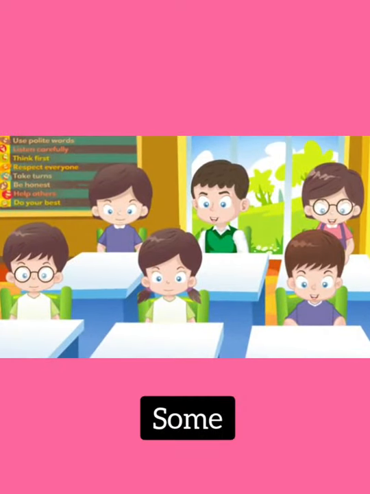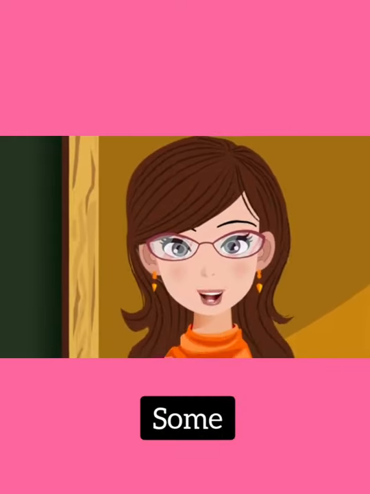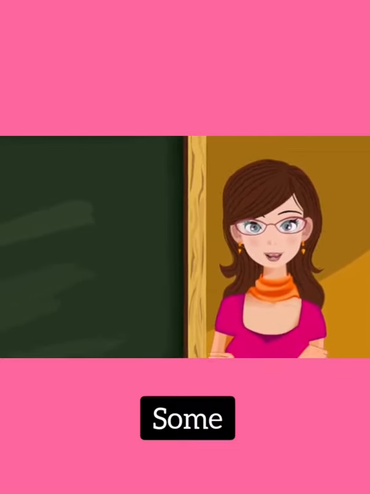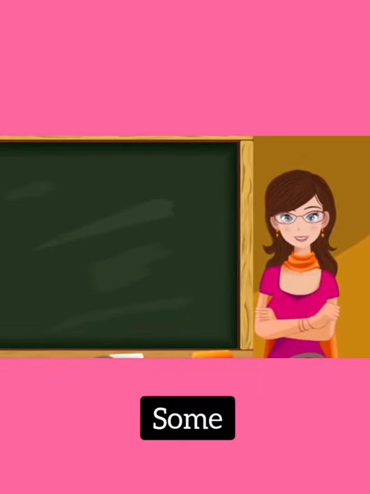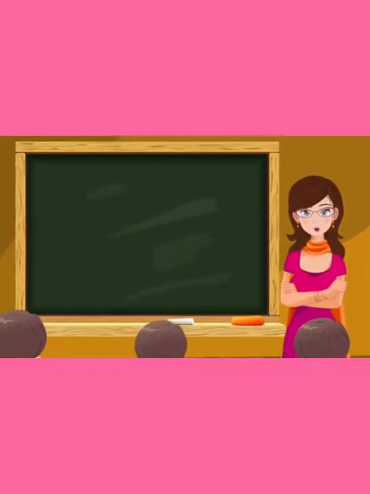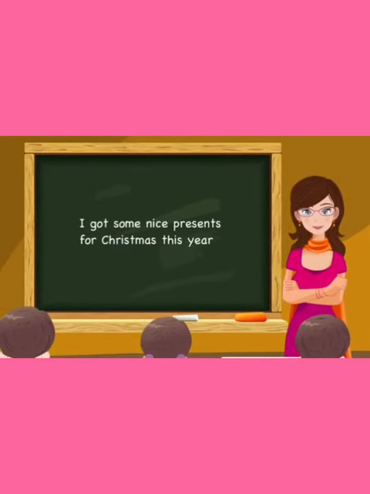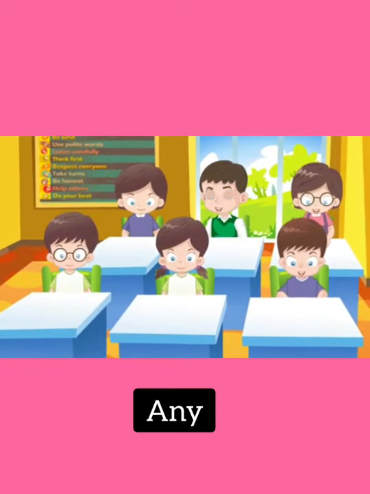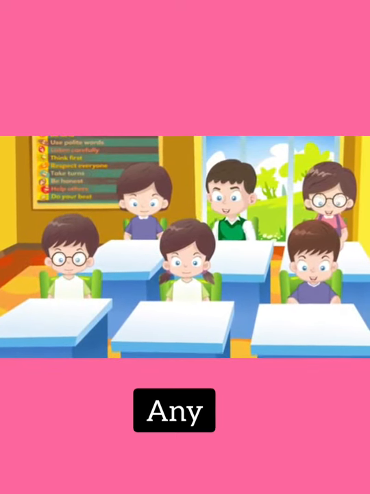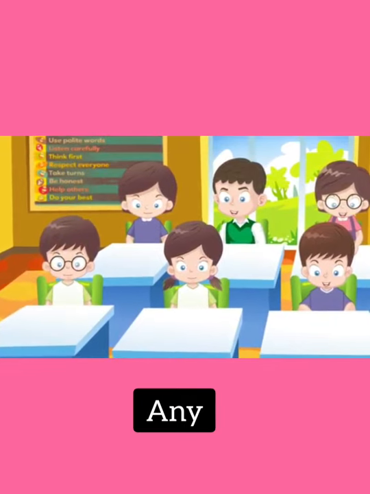The word some is used with countable as well as uncountable nouns in positive sentences to express offer or request. It means less in number. Any is also used with countable and uncountable nouns. It means some in number or amount.